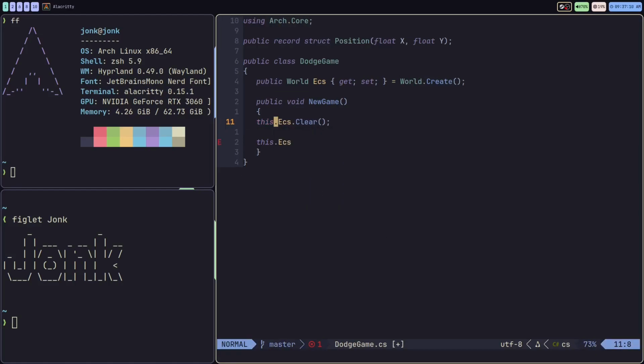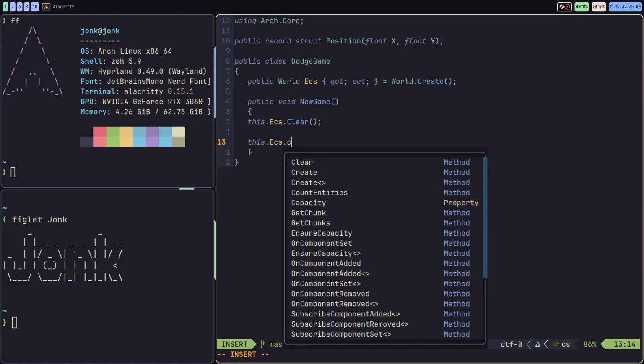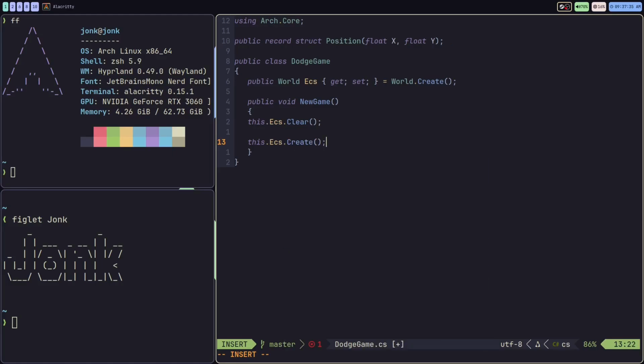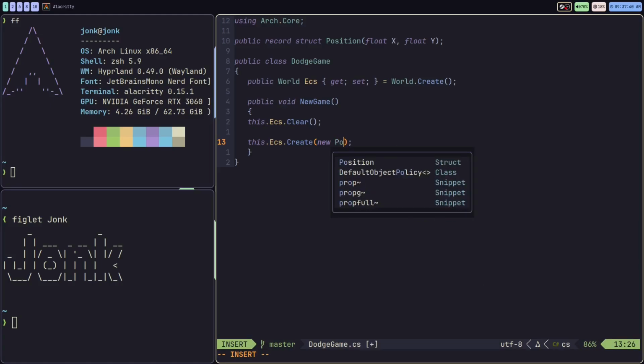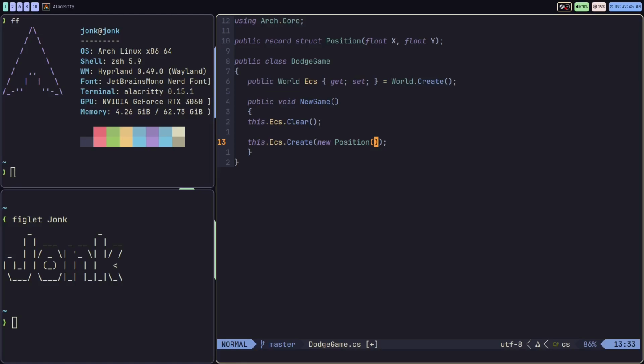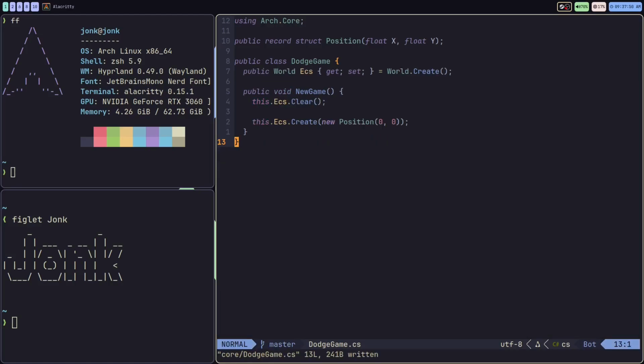I like to add this when I'm calling members of the class itself. It just makes it more clear in the code where this thing is coming from. We're going to call this.ecs.Create. That's how we create new entities. And when we create it, we actually create it with the data we're going to be creating it with. So we're just going to give it a position. The position will just start at 0, 0 for now.